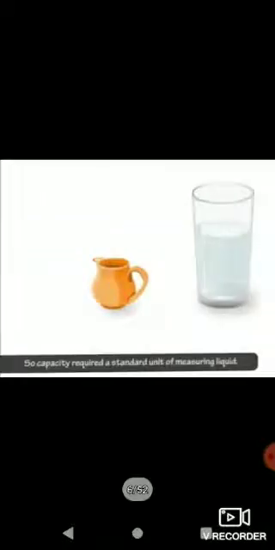Let me study the standard units of capacity. But the sizes of cups and glasses differ from one another. If we take a cup and a glass, or a drum and a tank, they are not alike, they are different. So, capacity required a standard unit to measure liquid. Now the term is capacity. Before knowing standard units, we have to understand the word capacity.